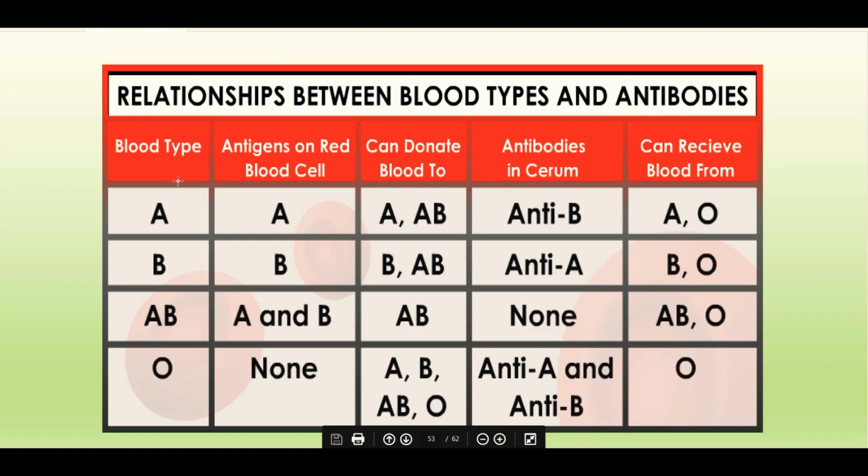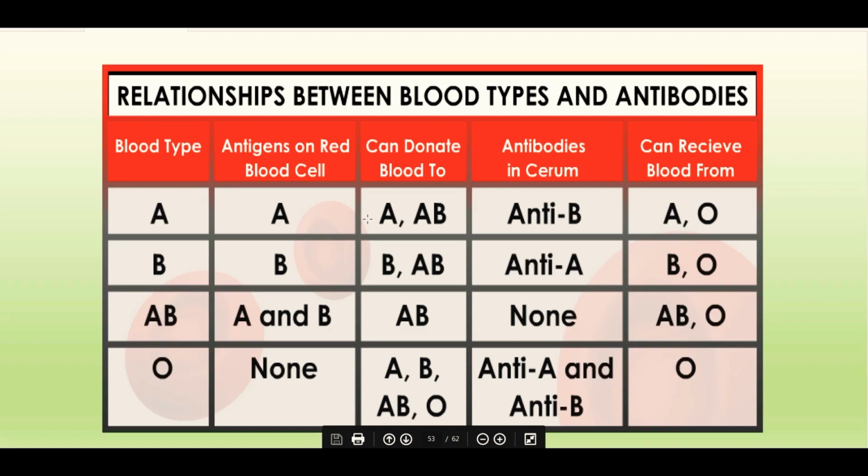Now let us see the table and the relationship between the blood types and the antibodies. So the blood type is named according to the presence of the antigens on the red blood cells. If A antigen is present, the blood is termed as belonging to the A group. If B antigen is present, B group. If both A and B antigens are present, AB group, and if there is no antigen, then it is considered as O group.